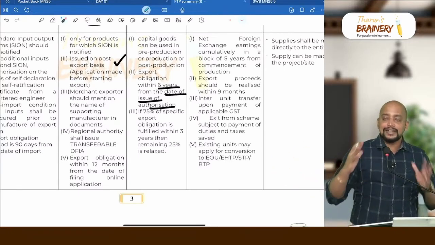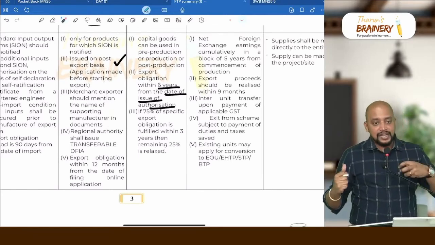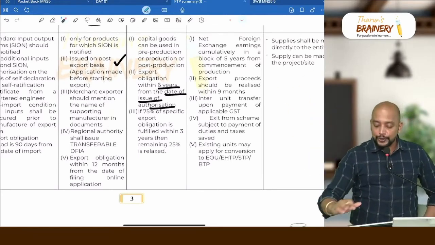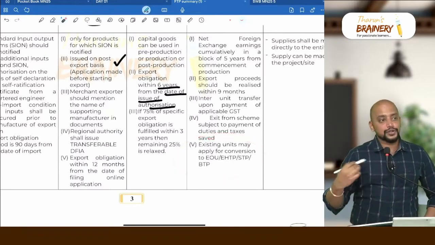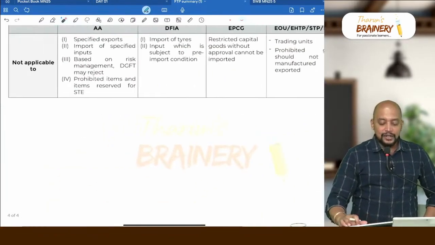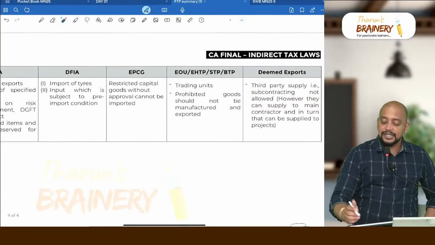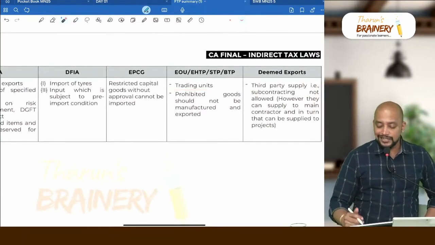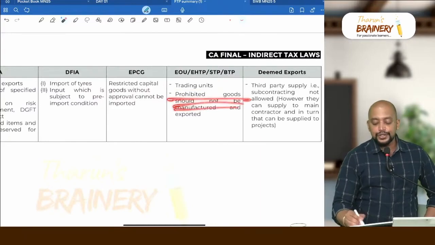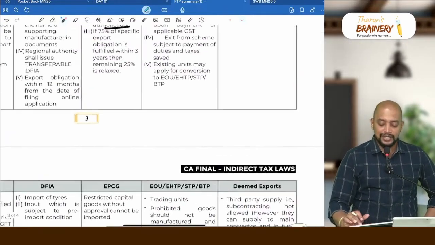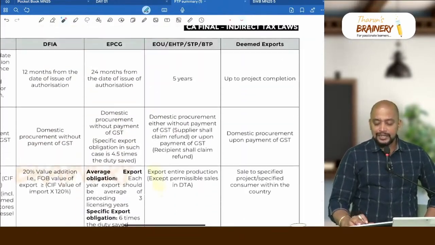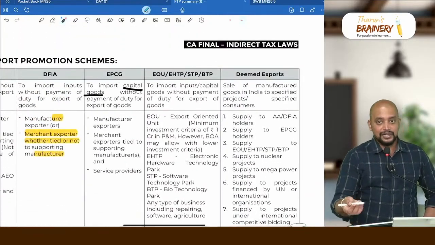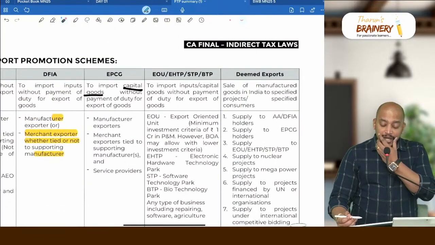And if they want to exit in this 5-year period, whatever benefits that they have claimed on import, that much amount they need to pay. And even existing units also can apply for conversion. They can do any business except trading. So they can do manufacture, they can do service sector, but trading is not allowed. And prohibited goods should not be manufactured and exported. In the name of tea or coffee, ganja cannot be exported, that is what they are trying to say. Then deemed exports.